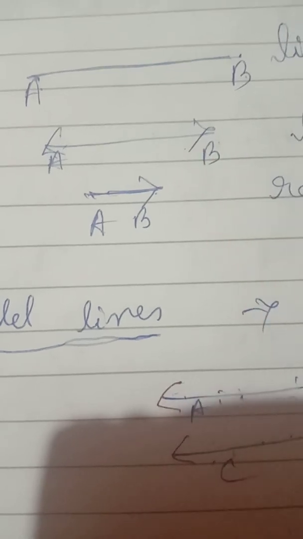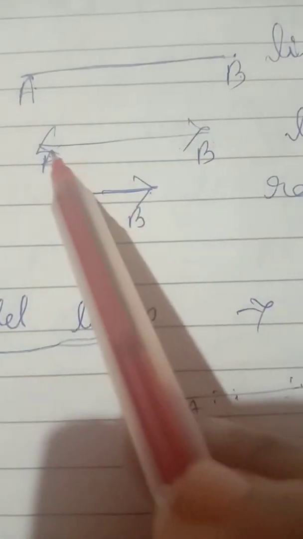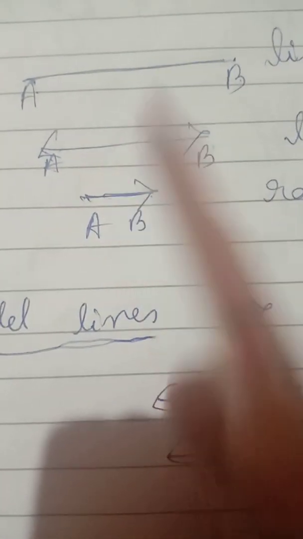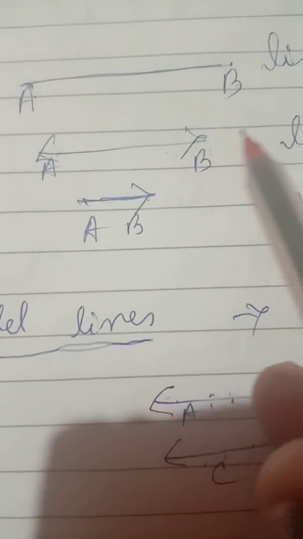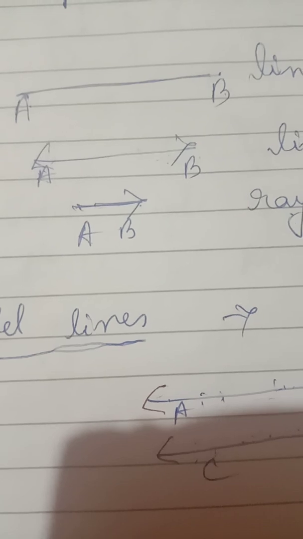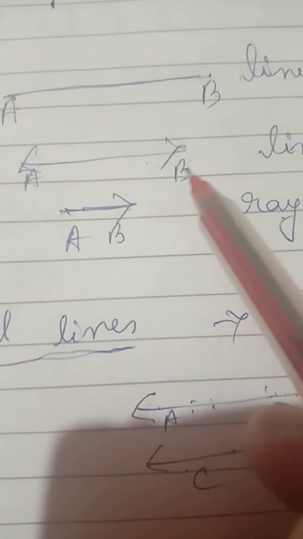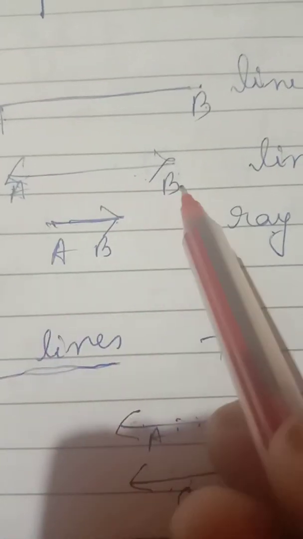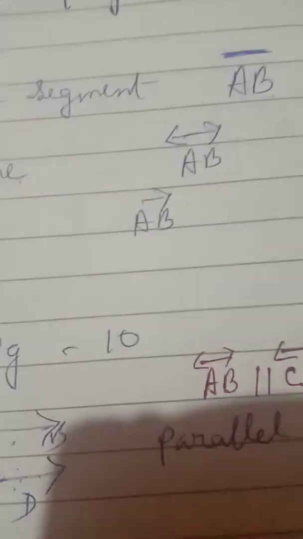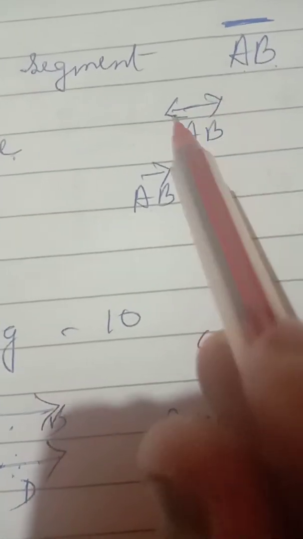So when the figure does not have any particular length, or any starting point or ending point, it moves in both the directions up to infinite. यानी कहाँ तक जाए, we don't know about that. So it is called a line. If it is AB line, it's denoted as AB line, with arrows on both sides.